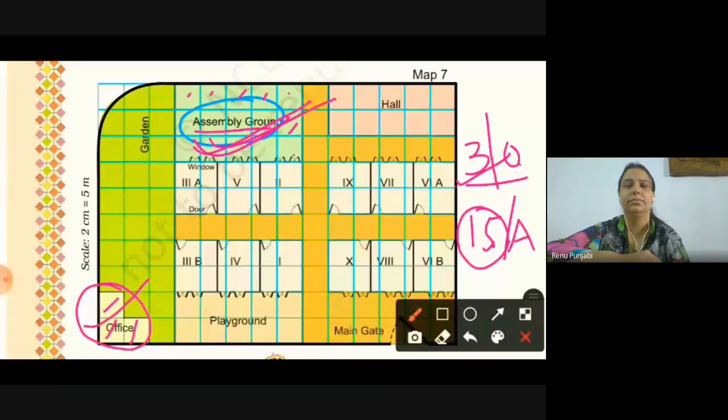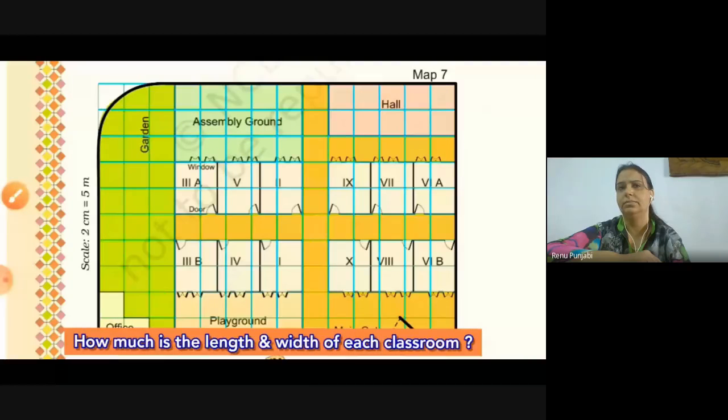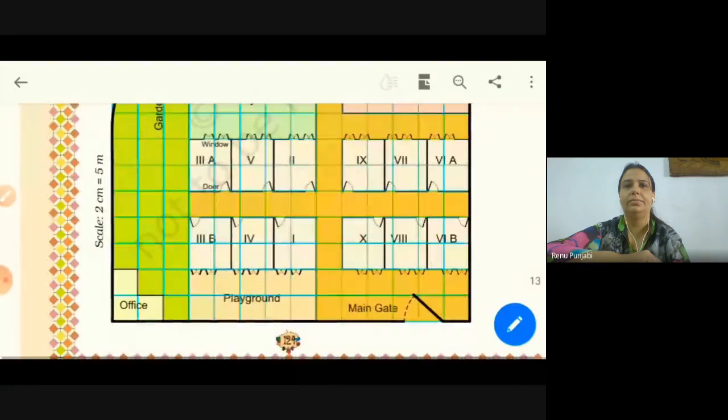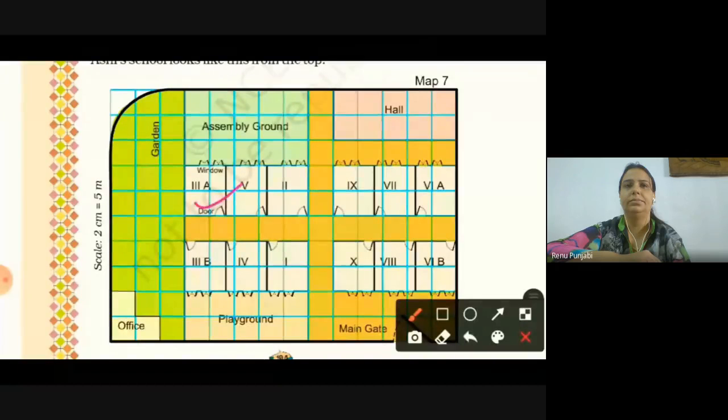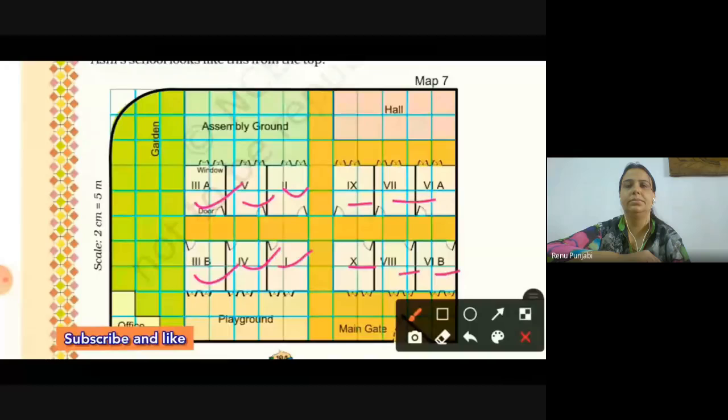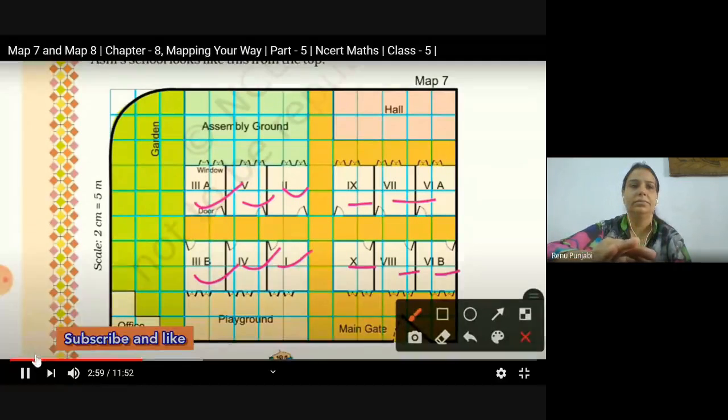Now come to the second question. How much is the length and width of each classroom? You can see here each classroom's dimension is same, like 3A, 3B, all dimensions means length and breadth of all classrooms are same. So the options we have: length 5 meter, width 4 meter. Second, length 2 meter, width 1 meter. Option C, length 12.